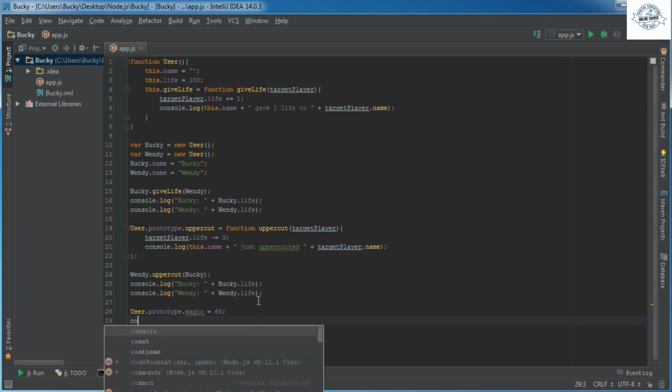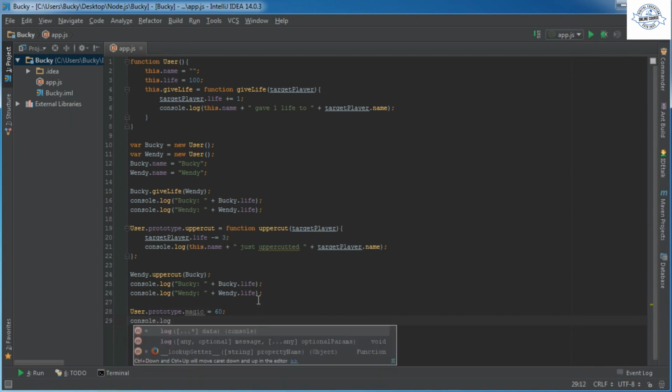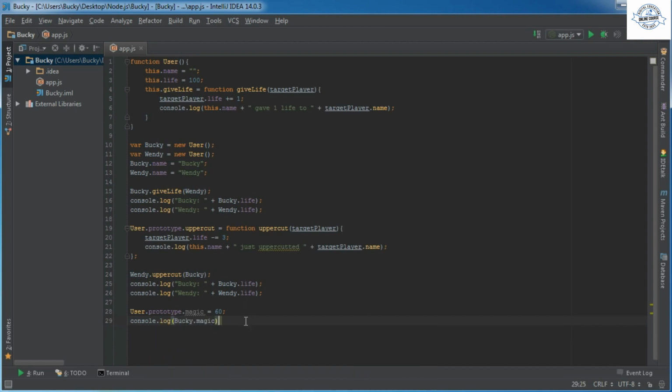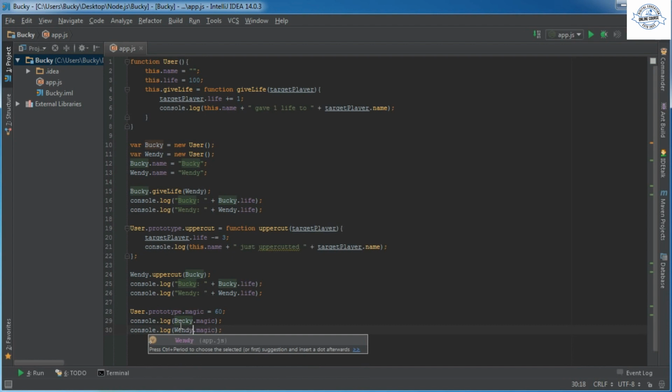So now let me just console.log this out. Bucky.magic. This is going to log out 60 for every user. I just want to demonstrate that. And console.log Wendy.magic. So let me add a comment real quick.